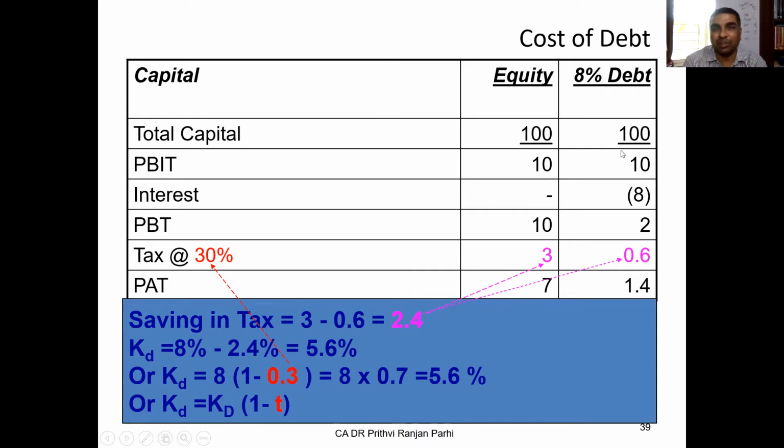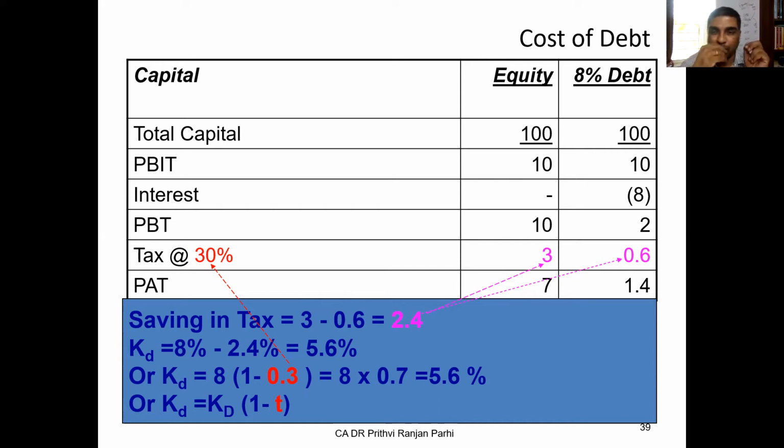Suppose pre-tax cost of debt is 8%, but post-tax cost of debt is 5.6%. So this is the formula to convert pre-tax cost of debt to post-tax cost of debt: K small d, the post-tax cost of debt, is equal to the pre-tax cost of debt, K capital D, into 1 minus tax. So 8% into 1 minus the tax rate of 30%, 0.3, comes to 5.6% directly. This is just to help you quickly calculate the post-tax cost of debt.